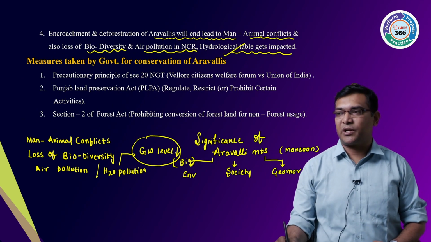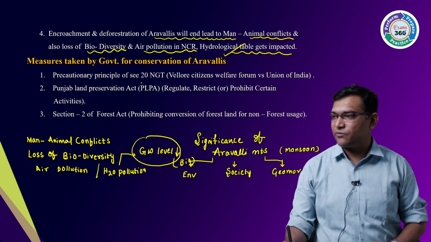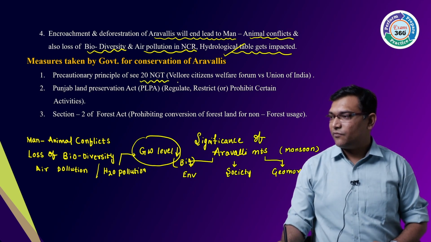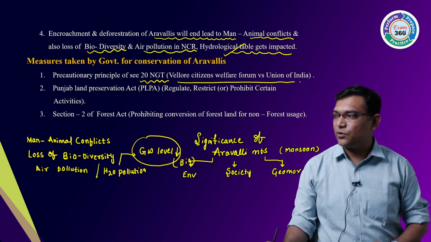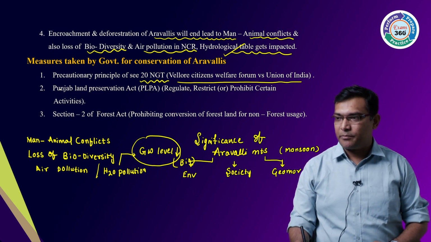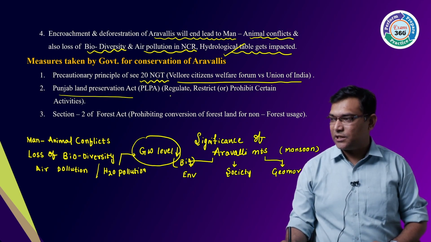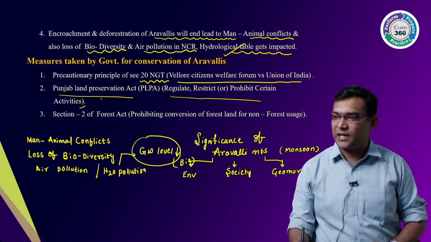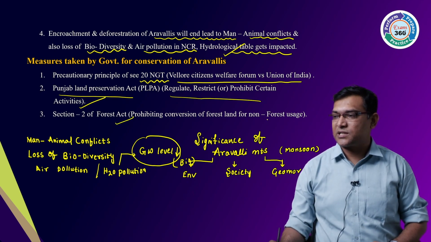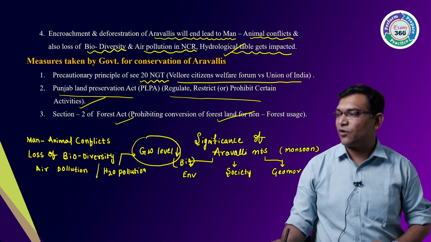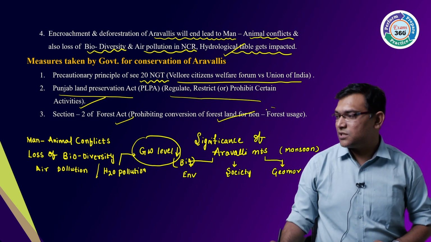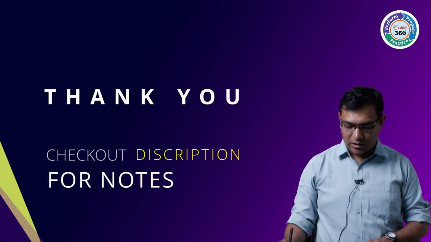So what are the precautionary principles? Section 20 of the NGT Act, Vellore Citizens Welfare Forum versus Union of India. Then the Punjab Land Preservation Act, regulating, restricting and prohibiting certain activities. Section 2 of the Forest Conservation Act, prohibiting the use of forest land for non-forest purposes. So this is your measure.